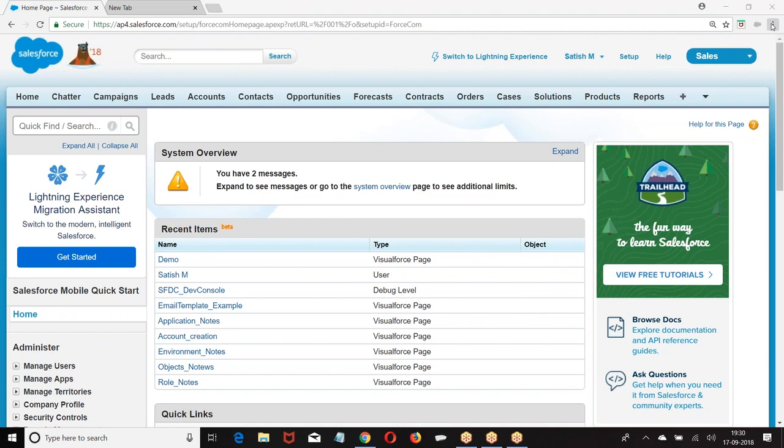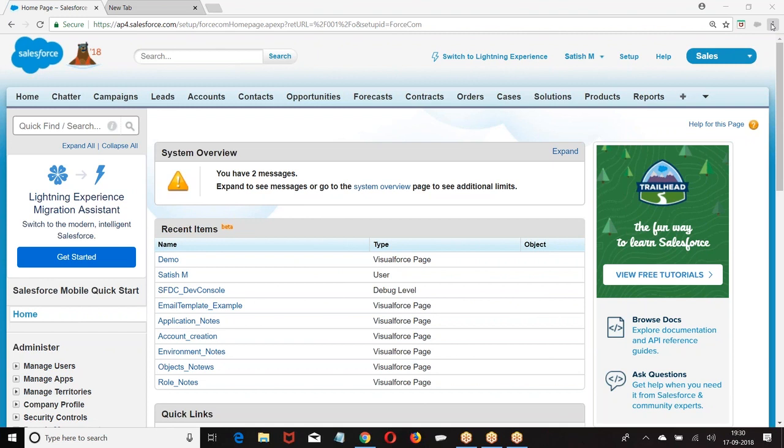Then we have unanimous approval process. That means if you submit the record to more than one user, if everybody approves, then only the record is approved, otherwise the record is rejected. So when you submit to more than one user, you want to go with first response or unanimous. First response means whoever is giving the first reply, that is the final decision. Unanimous means if everybody approves it. Are you clear? So let us take one example.